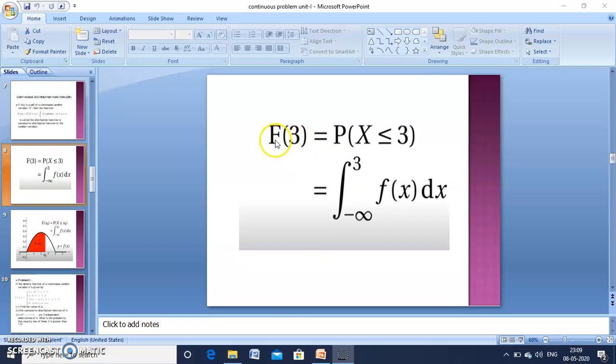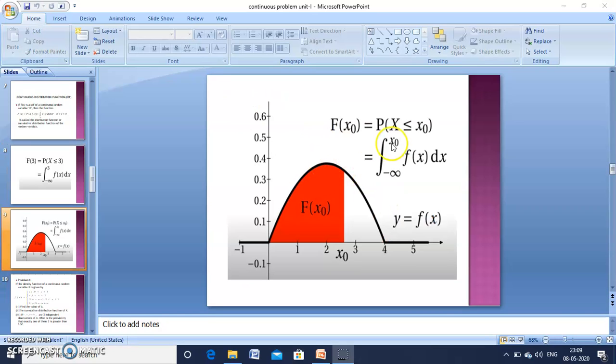So let us see this example. Capital F of 3 is equal to P of capital X less than or equal to 3. So the range is less than or equal to 3, and our formula is the integral from minus infinity to 3 of f of x dx. Now, in this diagram, we want to find the area below this x naught. So F of x naught is equal to P of X less than or equal to x naught, that can be written as the integral from minus infinity to x naught of f of x dx.